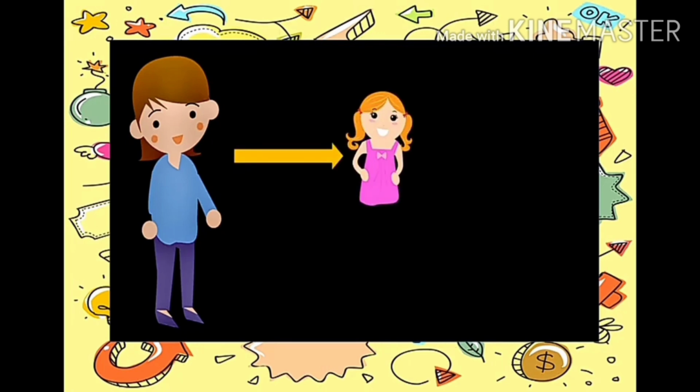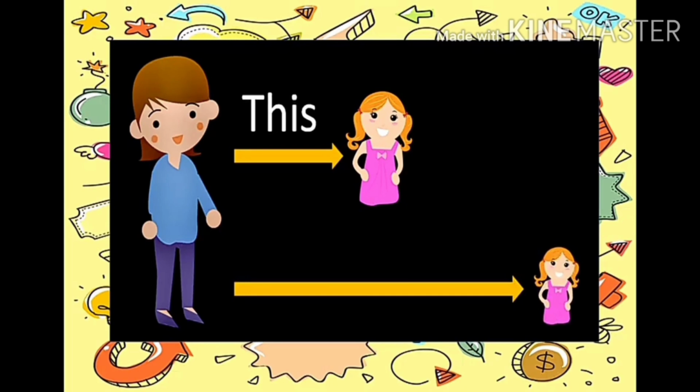Next. What is this? This is a doll. This doll is near to Tina. So what we'll use? This. Very good. And the second doll is far away from Tina. So what we'll use? That.